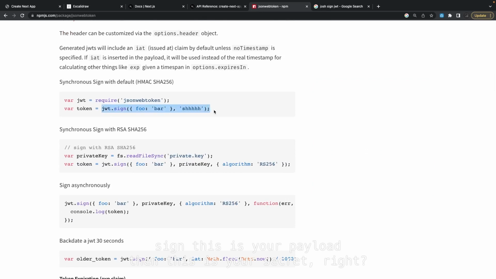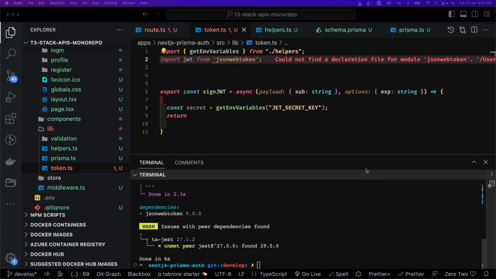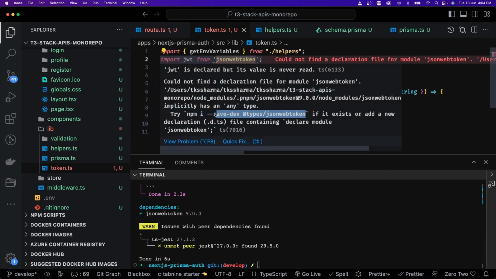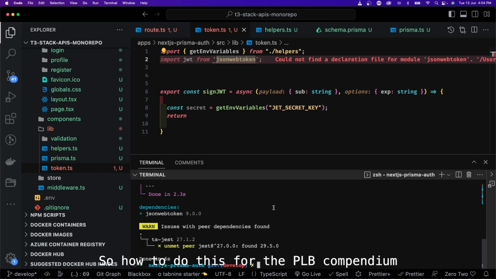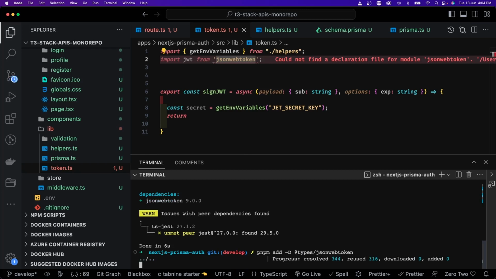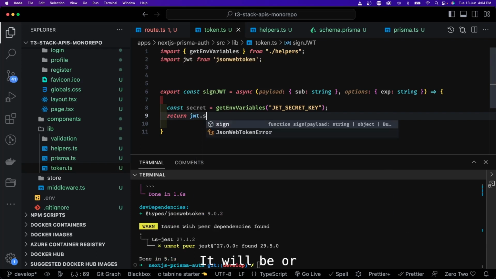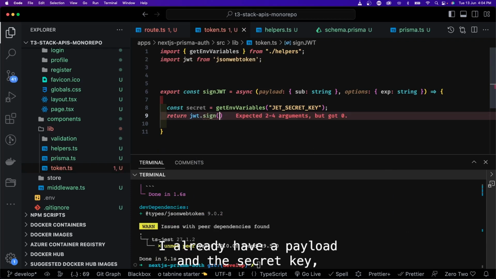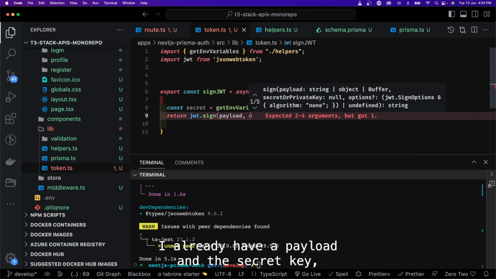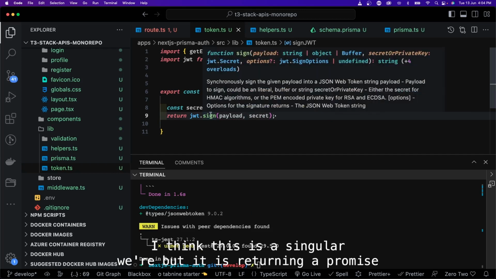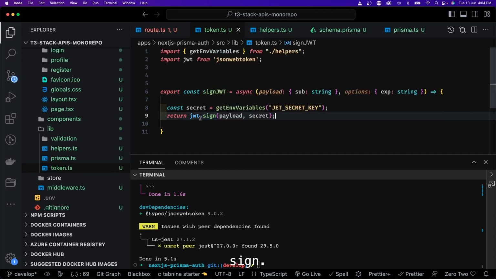jwt.sign: this is your payload, then this is your secret, right? You will just import the JSON Web Token. So here I will add jwt, and I think I need to add the types also for this. So pnpm add -D types JSON Web Token, and then I can just do jwt.sign. And what is the payload? I already have a payload and the secret key which I'm going to use to sign it. I think this is a sync method, or it is returning a promise. Okay, so this is simple.